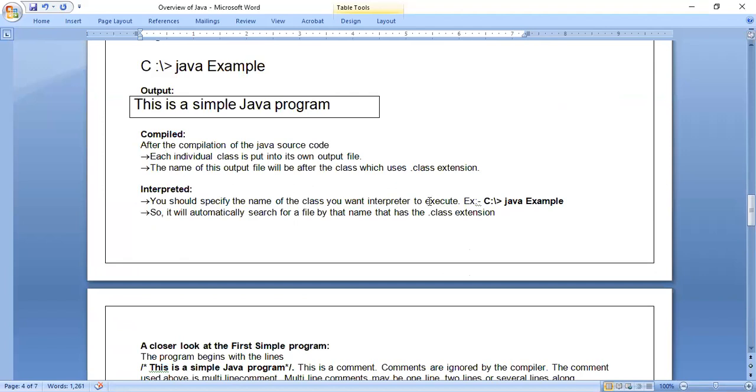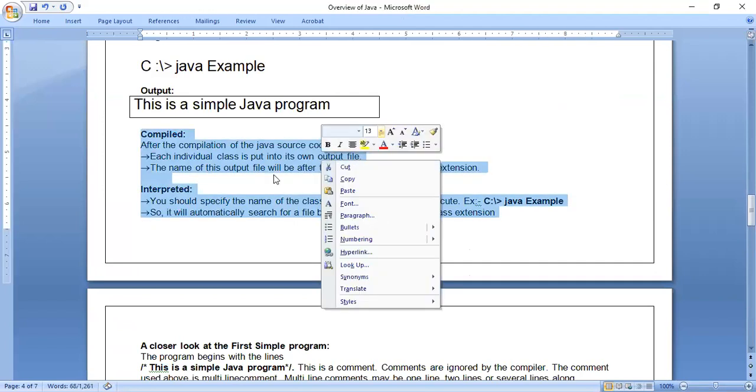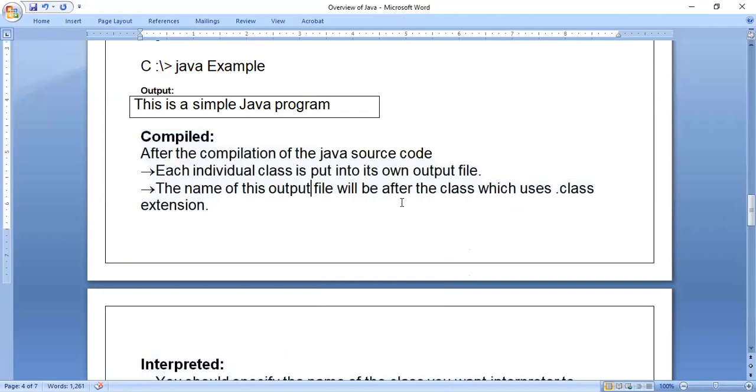Okay, so they have given in detail. So let us study in detail. For 1 or 2 programs, it will take some time to understand. From the remaining programs, we need not go into the details of the execution steps. We will only go into the details of that particular program. That's all. But in 1 or 2 programs, we have to go into detail on the execution steps plus the program itself. Okay. Coming to the compilation.